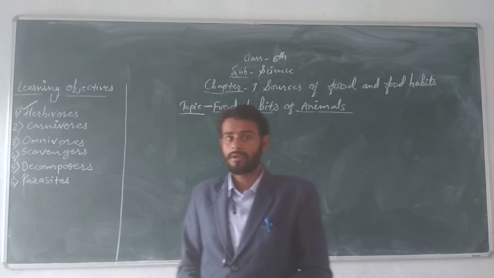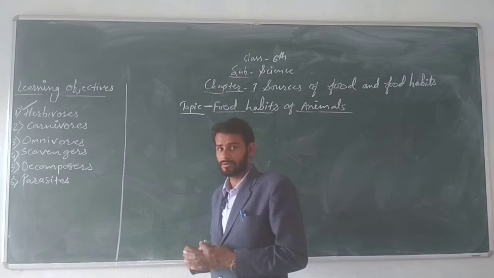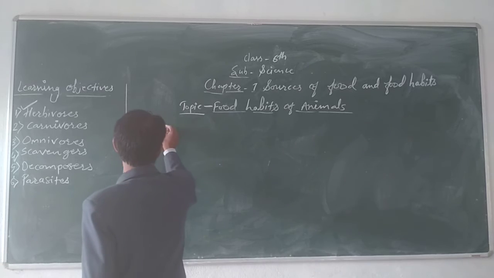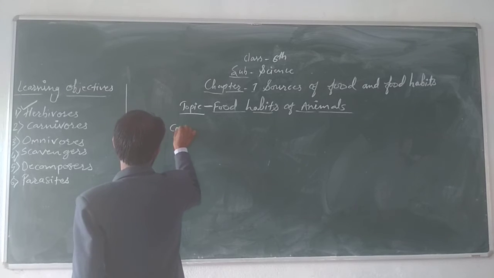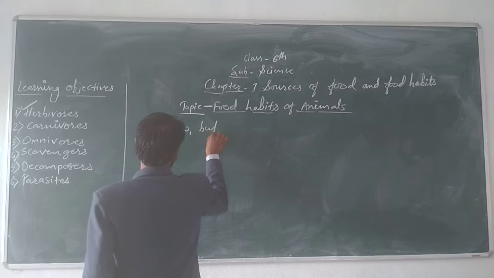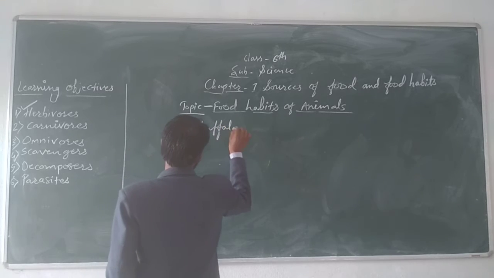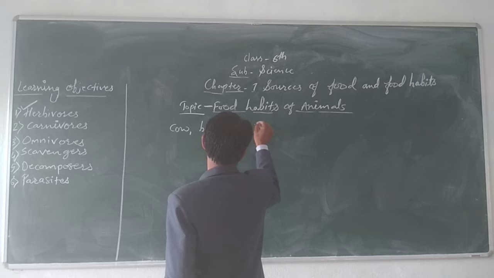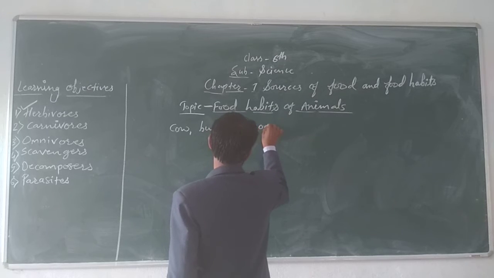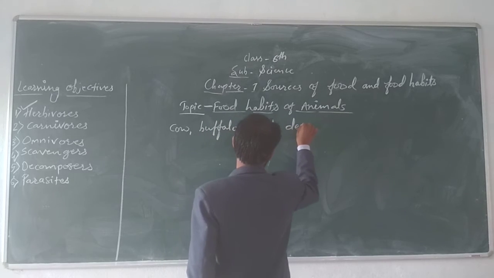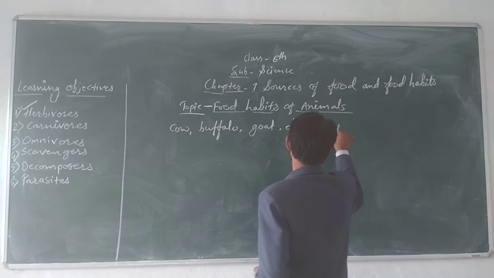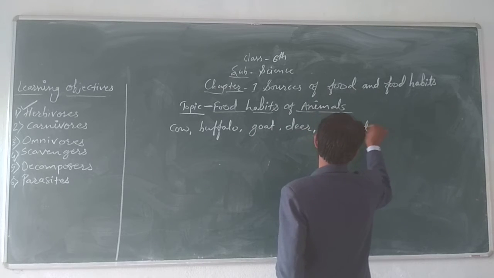I am going to give some examples of herbivore animals like cow, buffalo, goat, deer, elephant, etc.